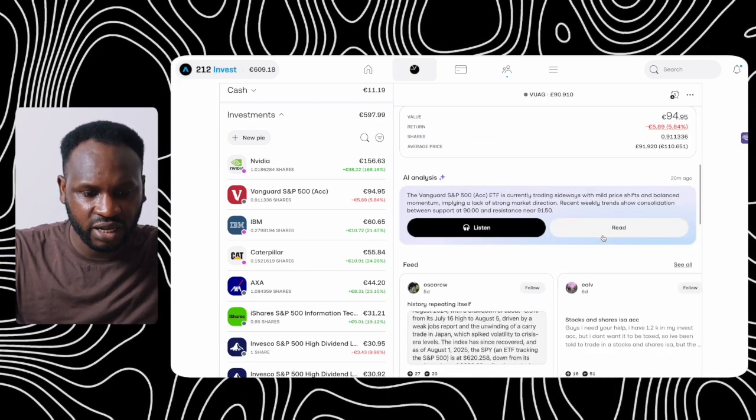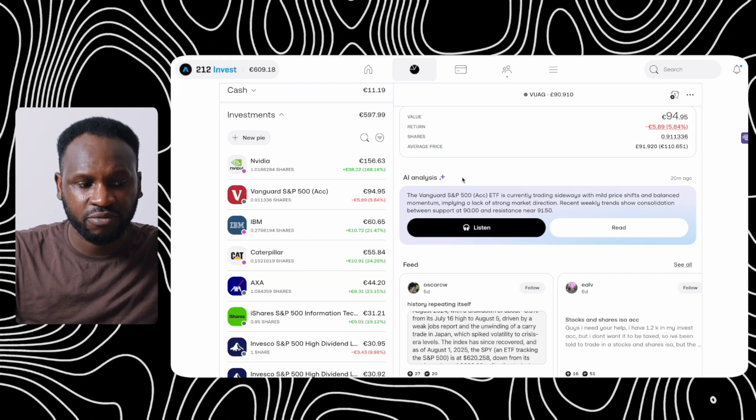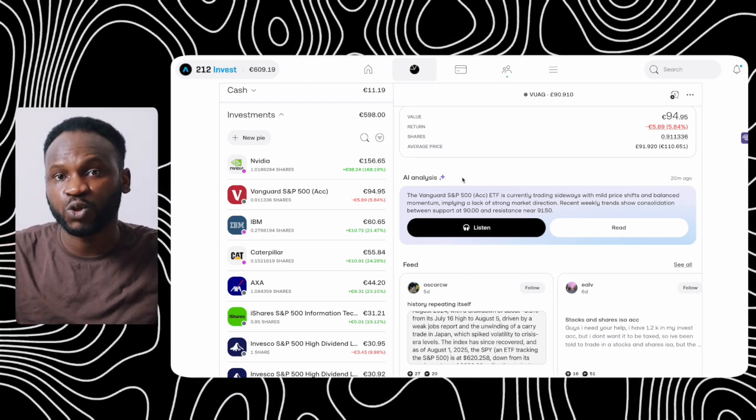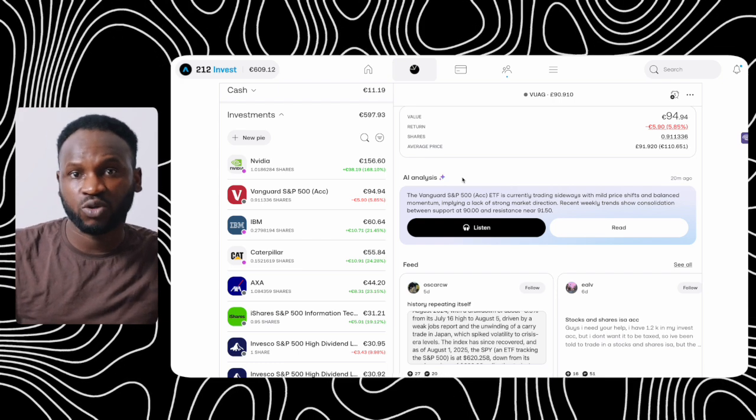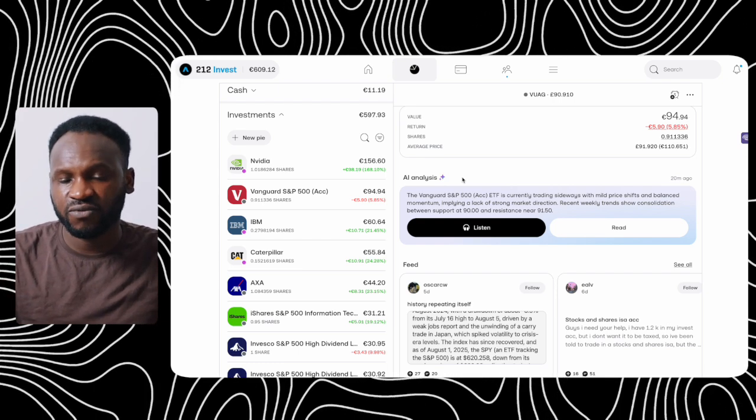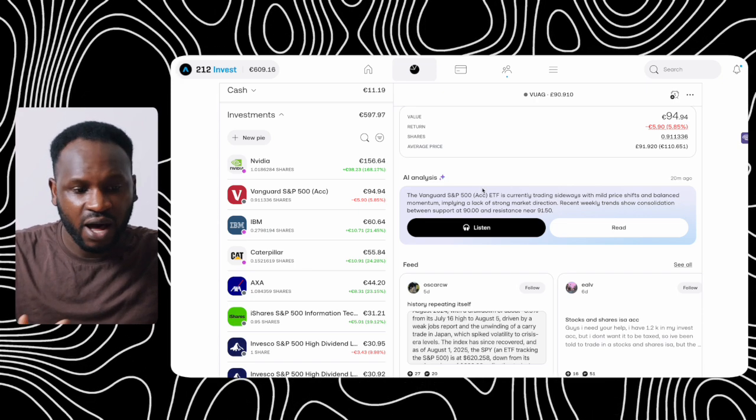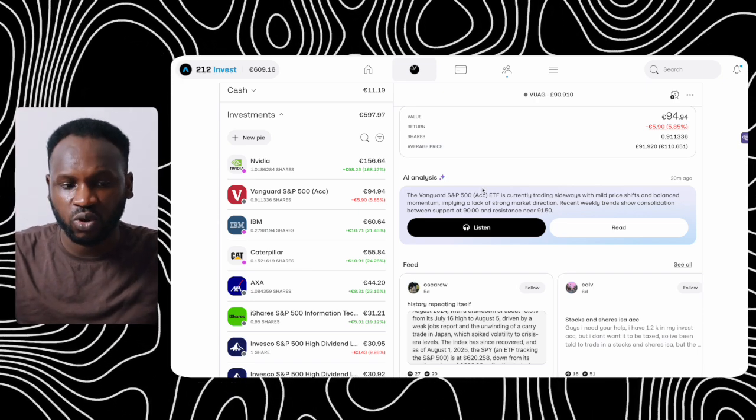So when we scroll down here, you can see that Trading 212 has added analysis, a way that you can read information to get more idea about what this S&P 500 fund, which is VUAG, is doing, how it is doing, and whether the market is good or not.